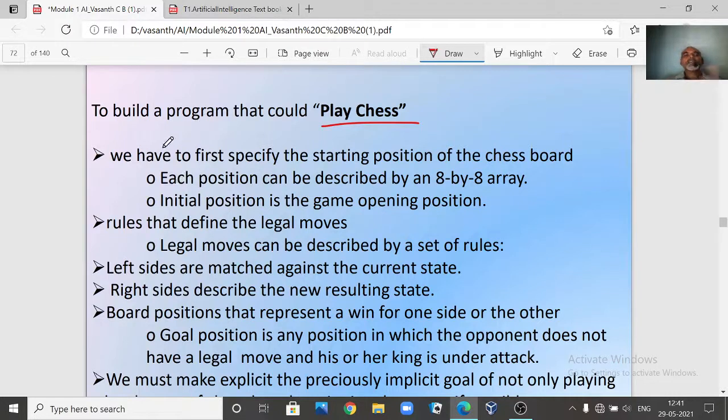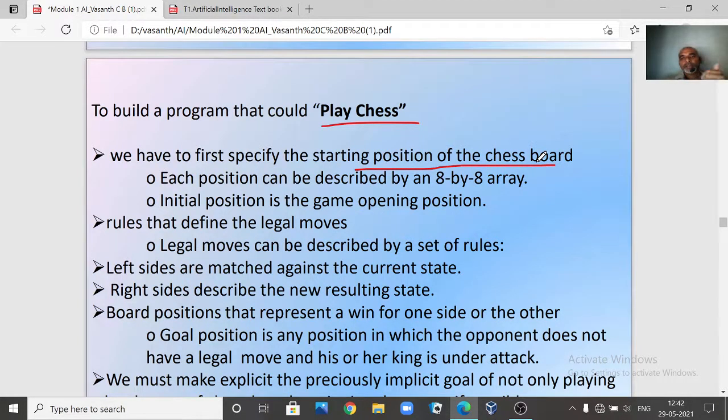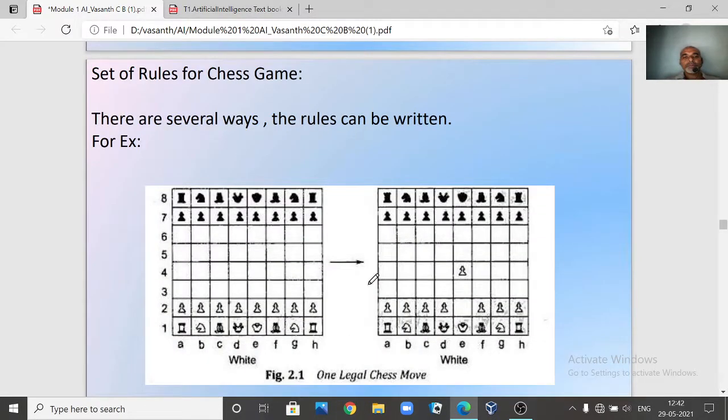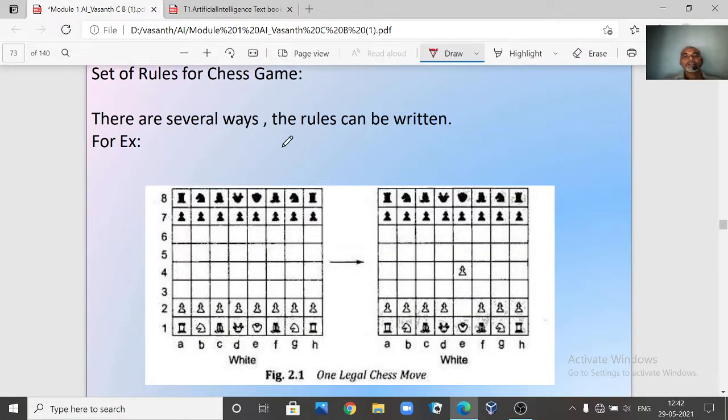Right, now what is required? When you are considering a chess game, we first have to specify the starting position of the chessboard. Right, the initial starting position of the chessboard. Now how will it look? Each position can be described as an 8 by 8 array. See, this will be your chessboard. This is the initial position, because no pawn has been moved.